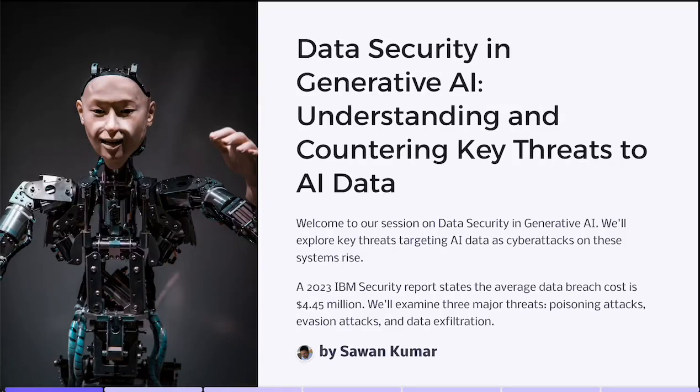Today we are shining a spotlight on the key threats targeting AI data. With generative AI technology becoming more widespread, cyber attacks on these systems are also on the rise. According to a 2023 report by IBM Security, like we already discussed, the average cost of a data breach is $4.545 million. And if attackers compromise or manipulate your AI training data, the consequences can be even more severe. So let's explore three major threats every AI professional should know: poisoning attacks, evasion attacks, and data exfiltration.